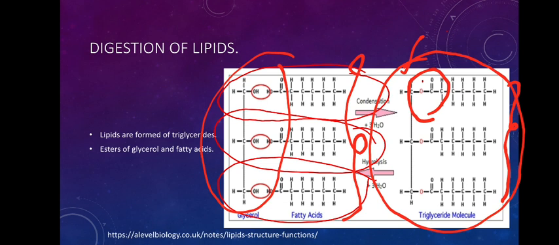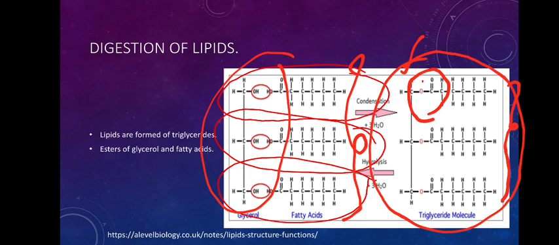A triglyceride is formed of one alcohol compound, a trihydric alcohol here, glycerol, and if all 3 alcoholic groups are bound to 3 fatty acids, it is a triglyceride. If 2 of them are bound, then it is a diglyceride. That means you know what a monoglyceride is now, isn't it? So, any lipid, either a fat or an oil, is basically formed of alcohol and fatty acid.